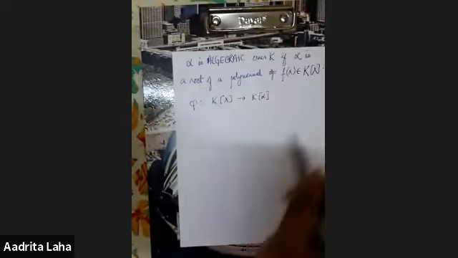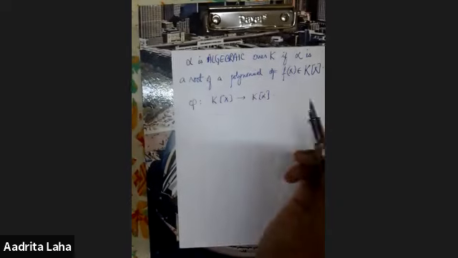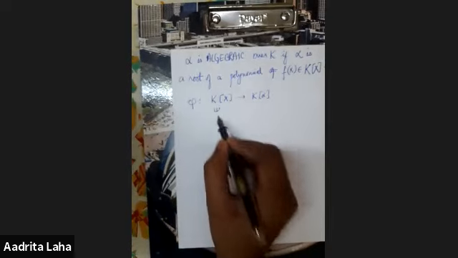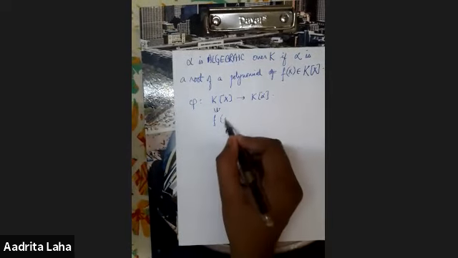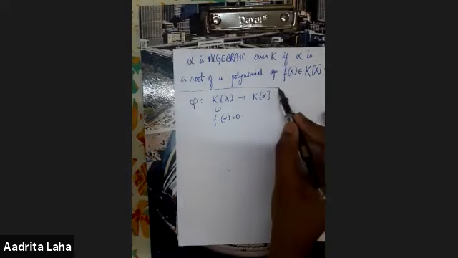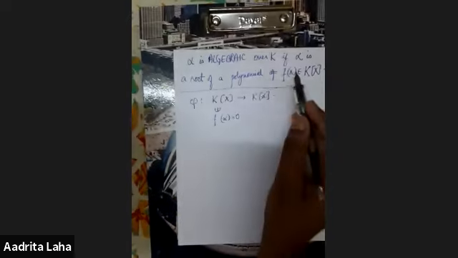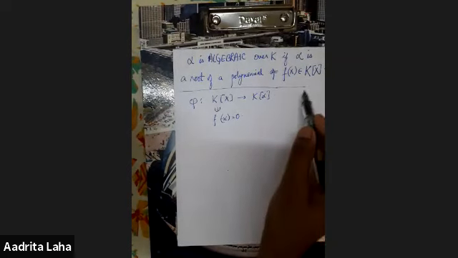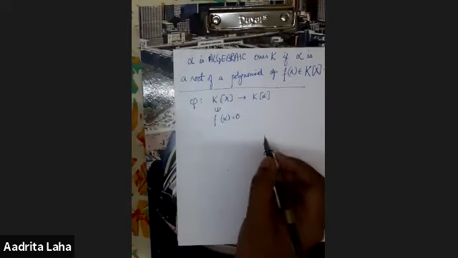So how does it translate to this? If the kernel is non-trivial, that means there exists a polynomial f such that f(alpha) is 0. That is exactly what we are saying here. So if alpha is a root of a polynomial in the ring of polynomials over the field K, then alpha is called algebraic.